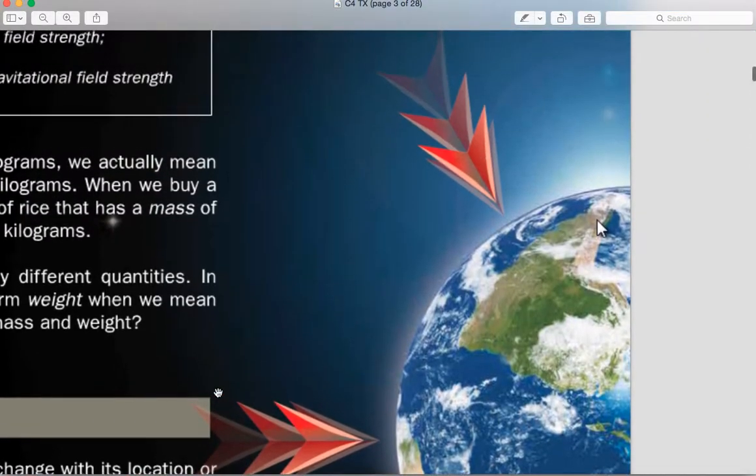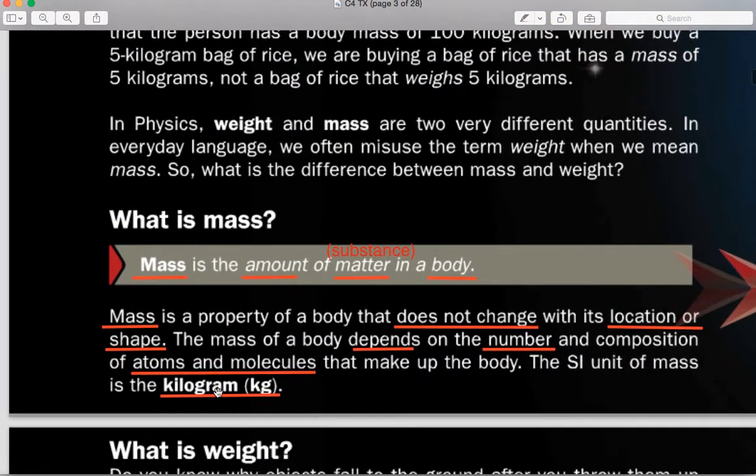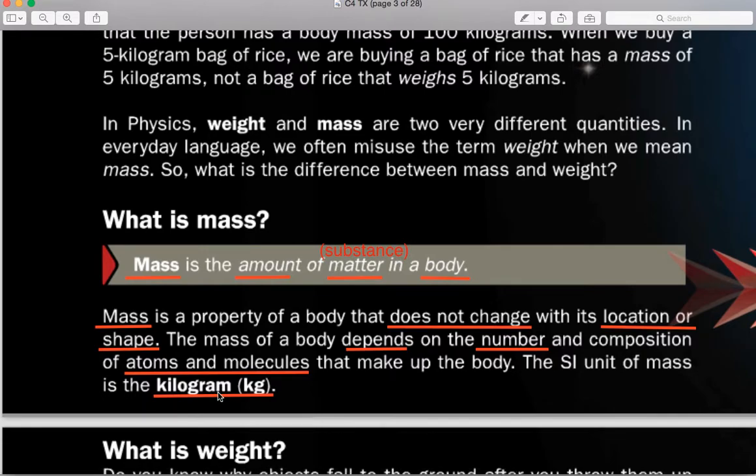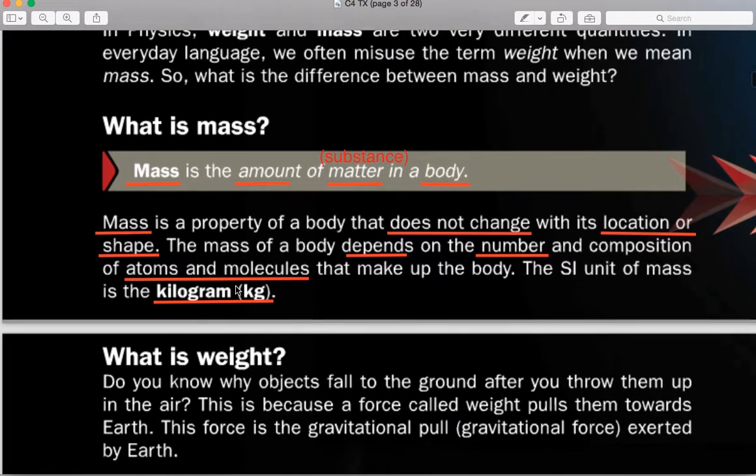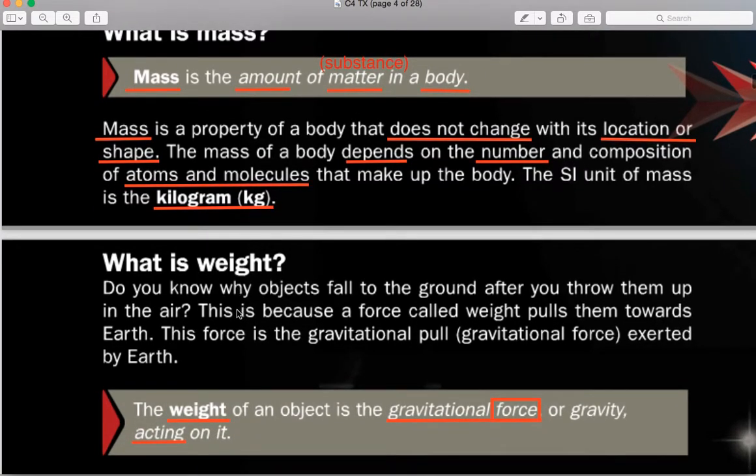So you can see over here, mass is basically anything that has matter or anything that has atoms or molecules. So what about weight? What is the difference? Mass is talking about the amount of matter, whereas weight is the first time we have this word force. Weight is the gravitational force acting on it.